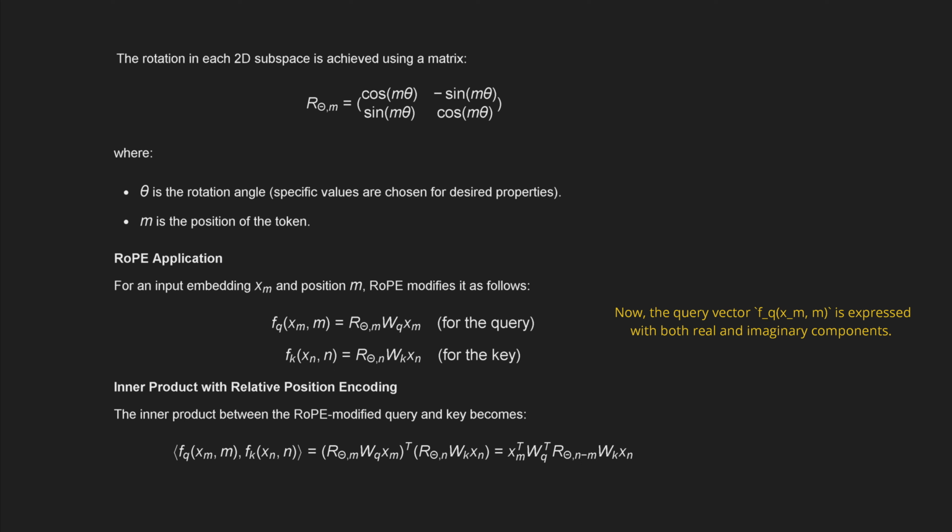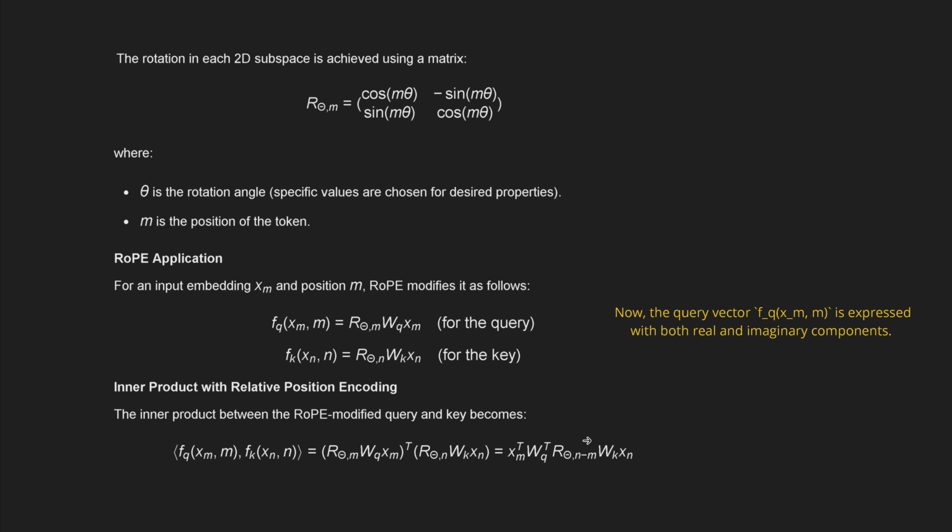Now we know the solution to g if we input the function q and the function k, and you get an expression with the rotation matrix structure. If you look at this, the rotation depends only on the relative position n minus m.